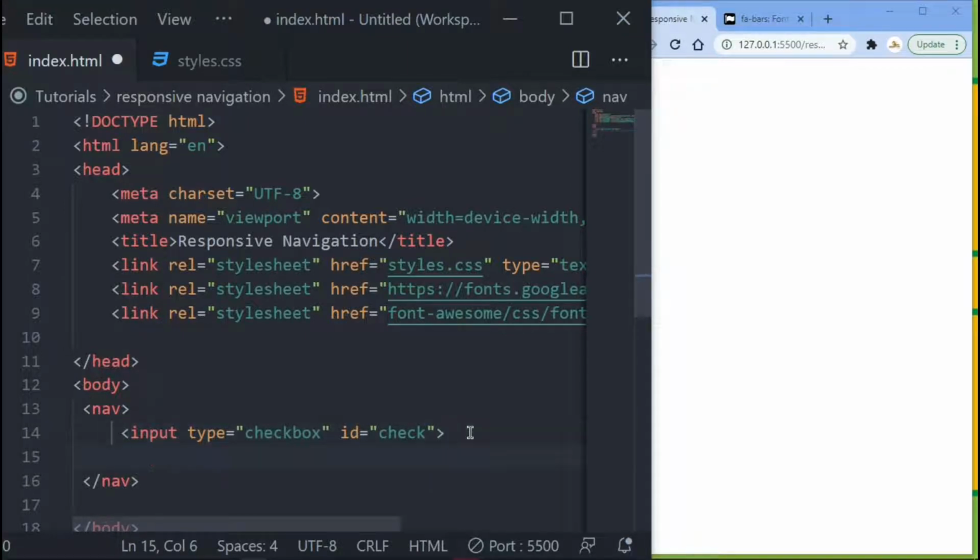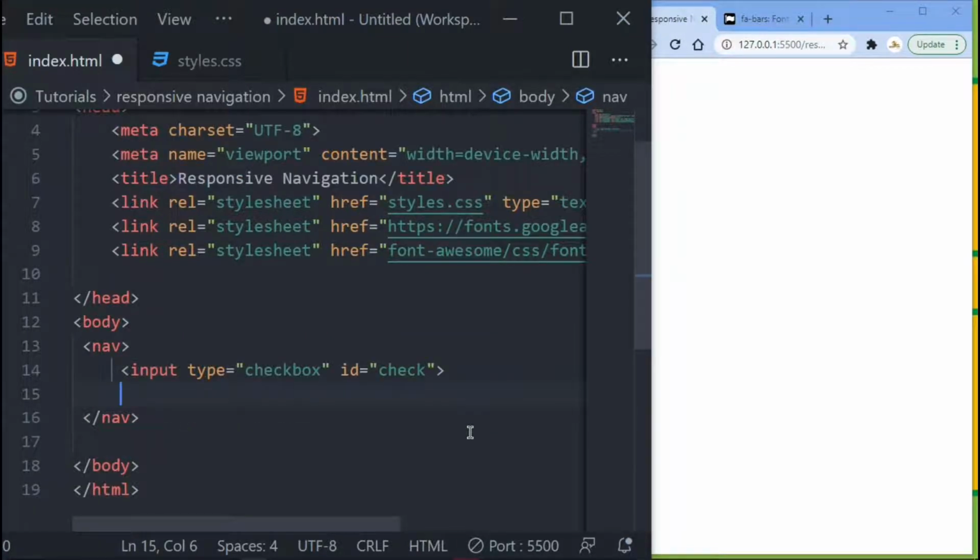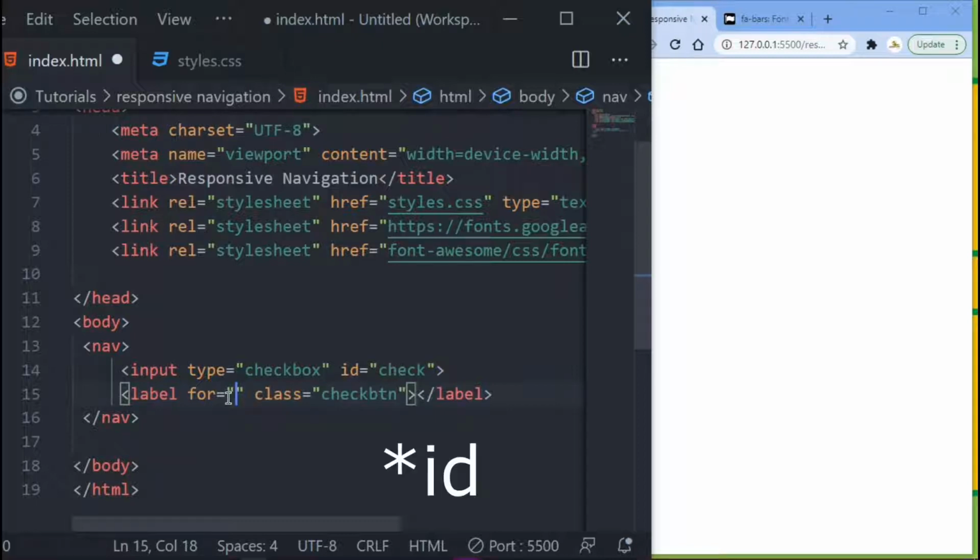Now I want to come down here. As you can see, I'm down there, and I want to create a label, and I want to give this label a class name of checkbtn, right? That's a class, and when I press tab, that's created there. But this label that I created, I want it to be for this input with the ID of check. So where we got for here, I'm going to give it this name, check. Whatever ID name you gave your input up here, put it in here, for here, right? You got that.